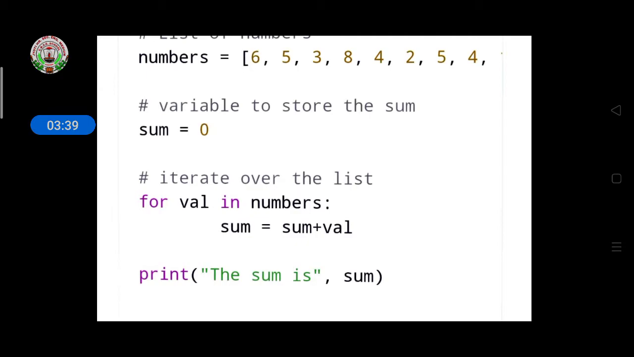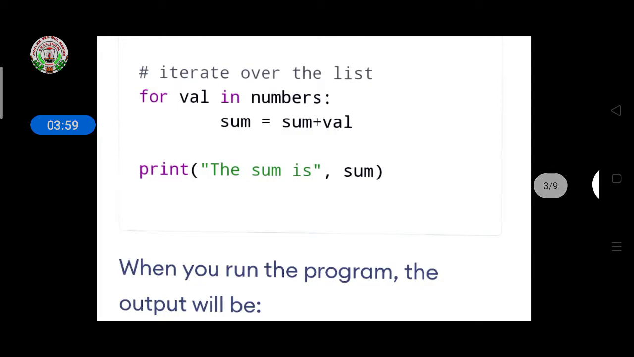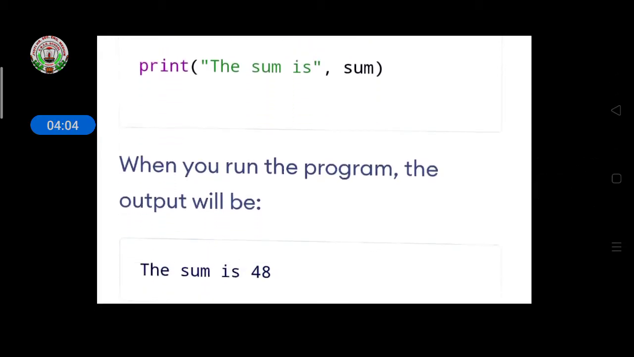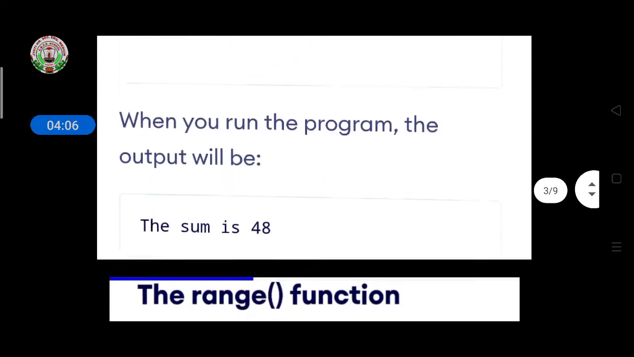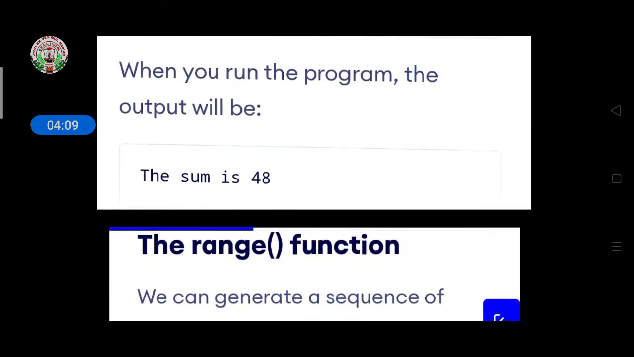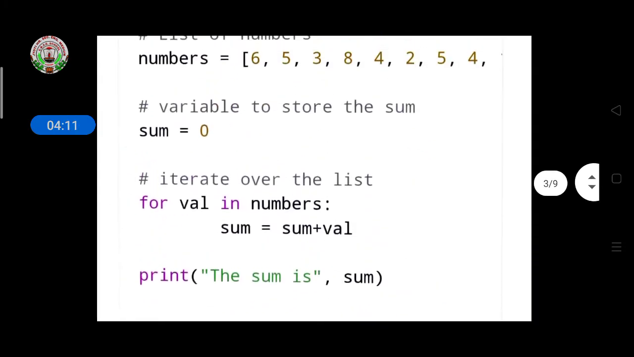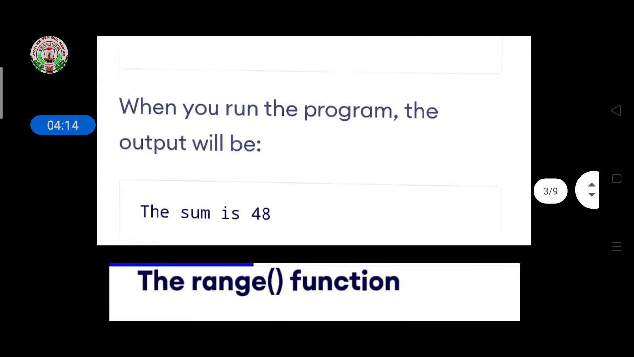After sum plus variable, the sum will increase. It means it is using the for loop condition. The sum will increase sequence-wise, doing the addition in order and then showing it in sum. After that, the addition of all the numbers will be shown as the output. So the output is: the sum is 48. Like this the for loop is used in a program.